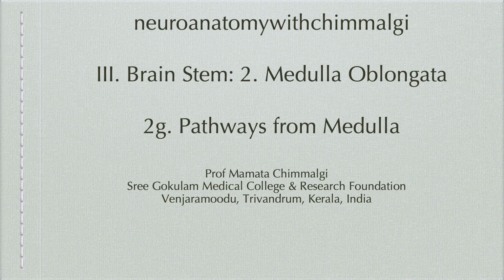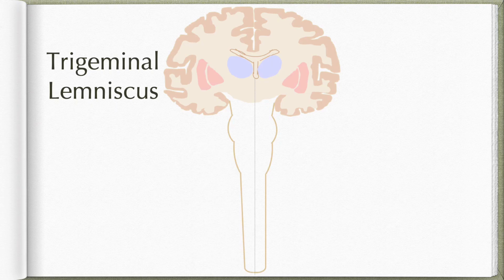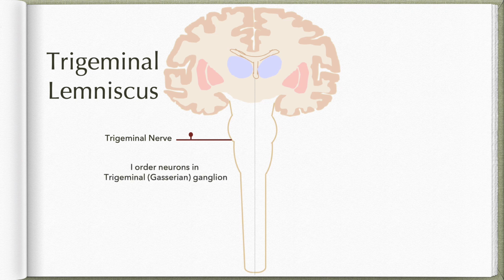In this video, let us learn about some of the pathways that begin from the medulla. Let us start with the trigeminal lemniscus. Fibers carrying pain sensation from the head region reach the brainstem mainly via the trigeminal nerve. Their first order neurons are located in the trigeminal ganglion or the Gasserian ganglion.